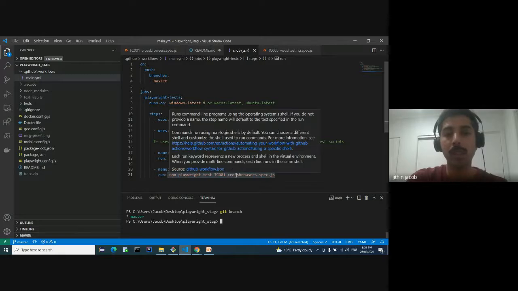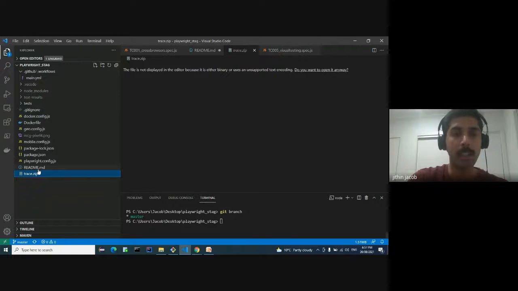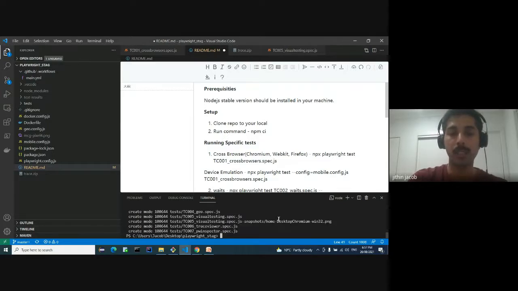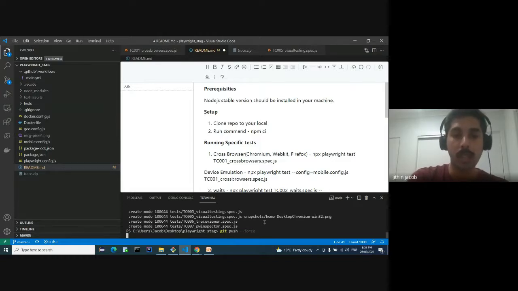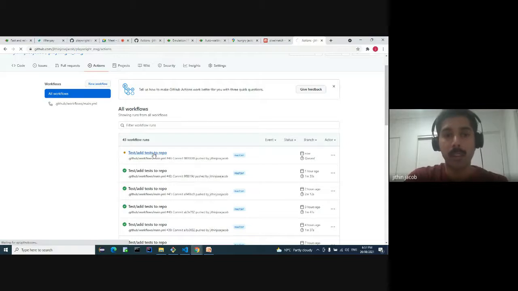So I'm just passing in the cross-browser test case down here with a simple change. Let's make a small change in the README so that it triggers the workflow. I'm in the master branch. I'm going to make a small change. I'm going to push the source code into the master, just for the demo only. Don't do that in your projects. Okay, we can see that our pipeline has now been triggered.